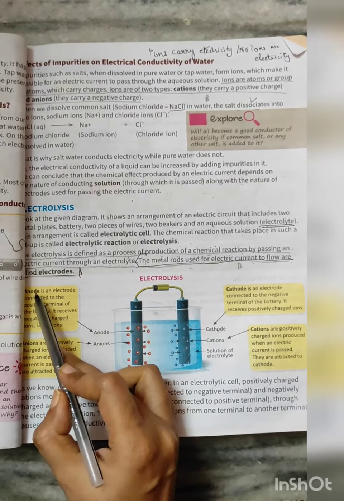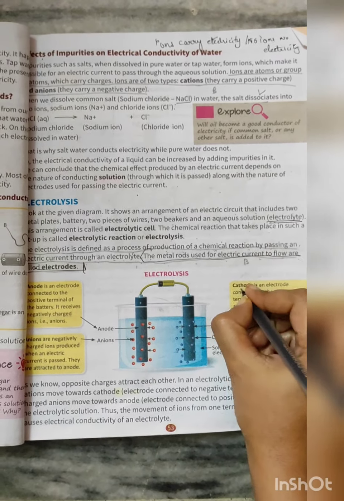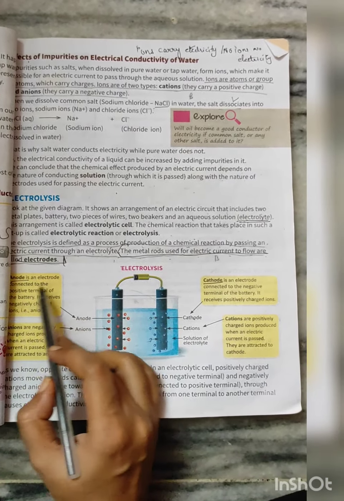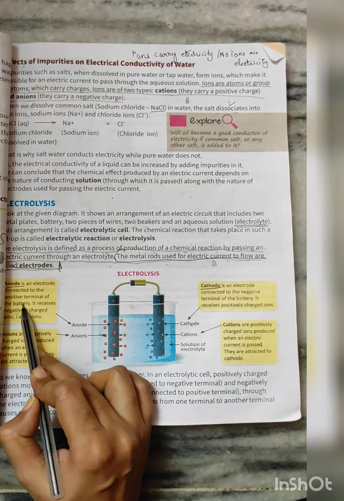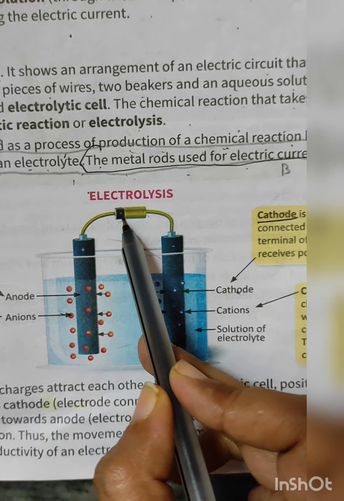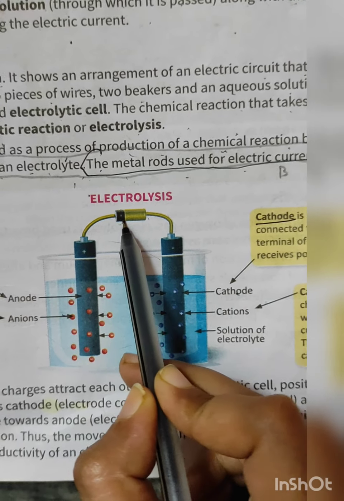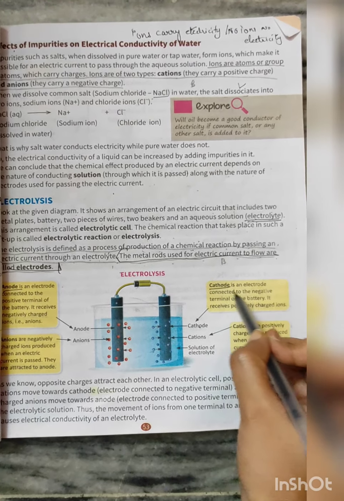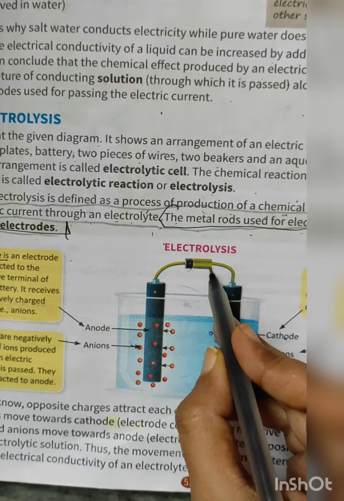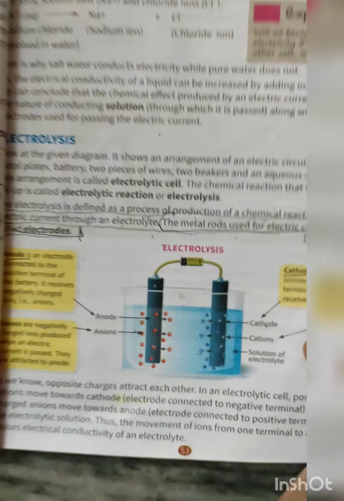There are two electrodes here, anode and cathode. Very important. Now what is called anode? Anode is an electrode connected to the positive terminal of the battery. If you can zoom in, see here, it is connected to the positive terminal of the battery. And what is cathode? Cathode is an electrode which is connected to the negative terminal of the battery.